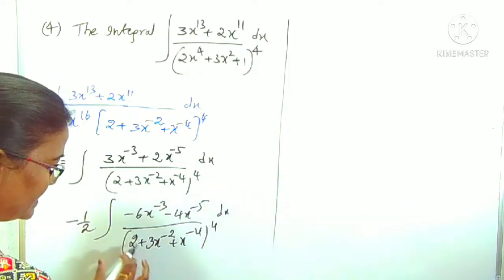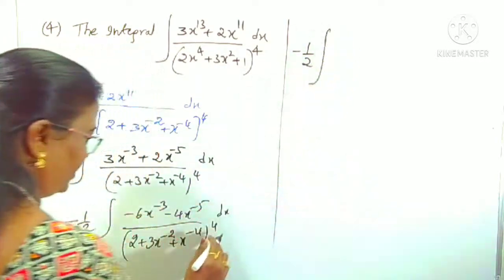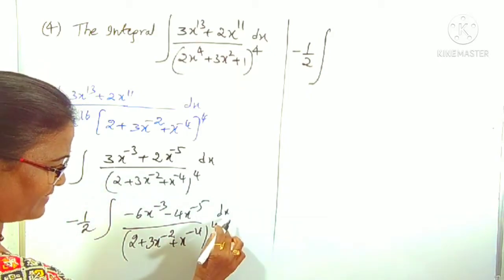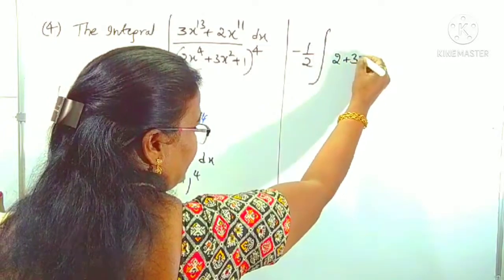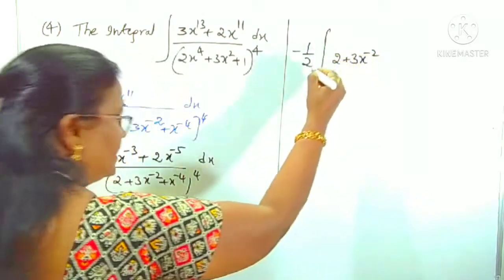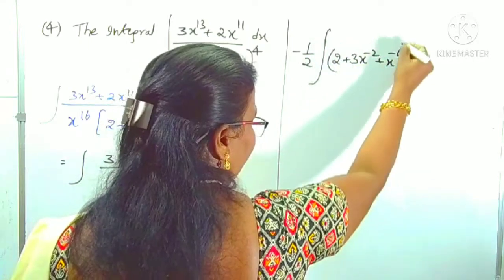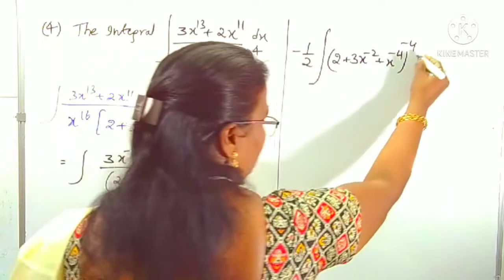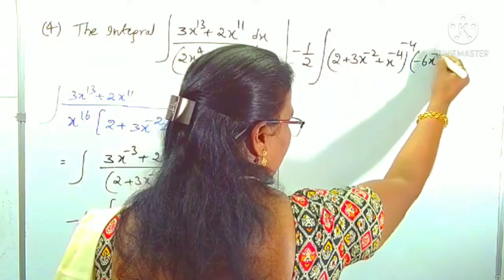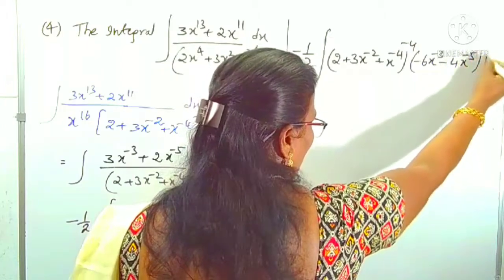We can write this in numerator. Minus 1 by 2 is as it is. Now integral of. If you take this into numerator, my plus 4 becomes minus 4. Therefore, this is 2 plus 3x power minus 2 plus x power minus 4 overall power minus 4. Plus 4 becomes minus 4. Then this function is as it is, into minus 6x power minus 3 minus 4x power minus 5 whole dx, right?